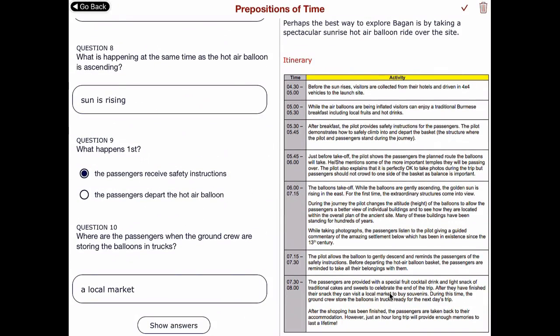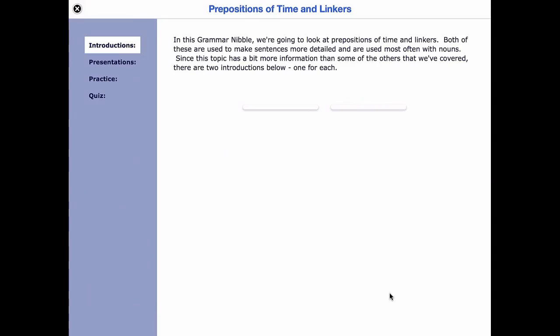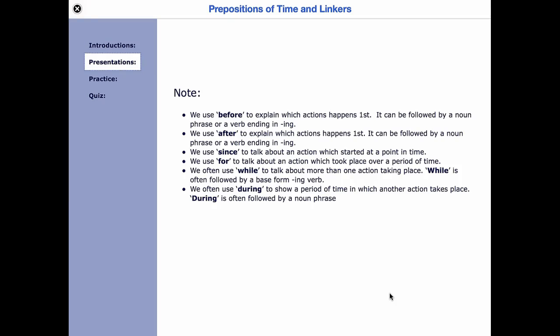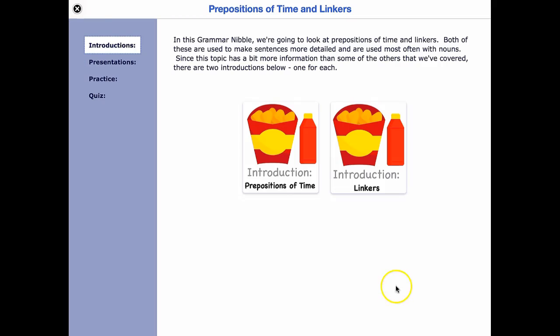So that's a use of before, after, during, while, and since. On the presentation page, you will have some rules for this, so you can check over some of the rules before you move on to the practice. Now we're going to go back and look at linkers, but that's for another video.